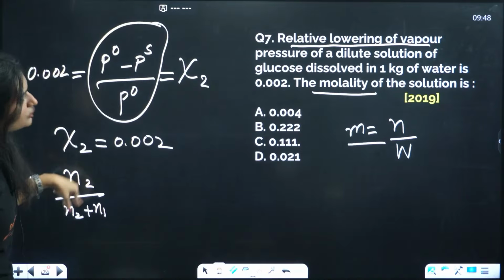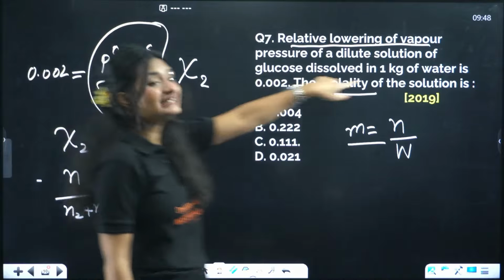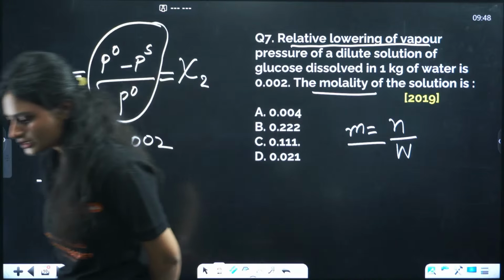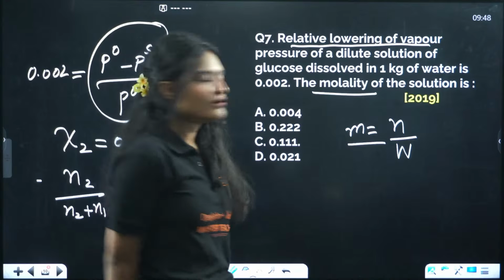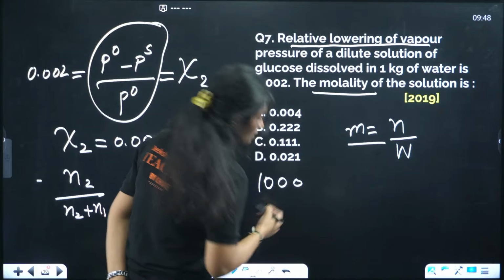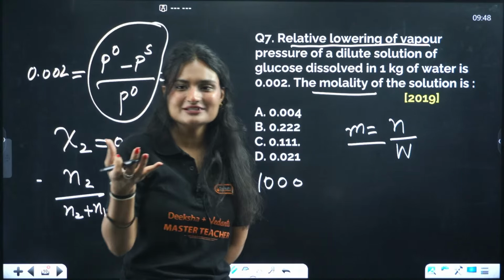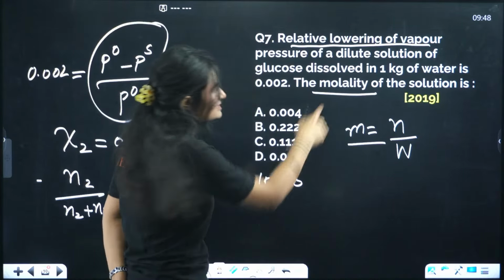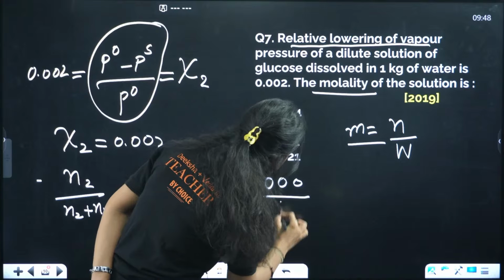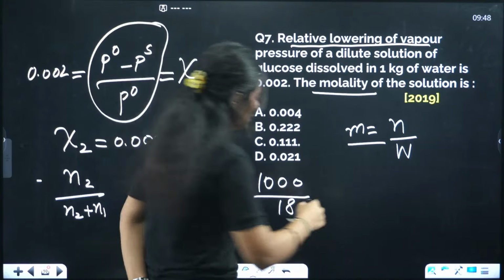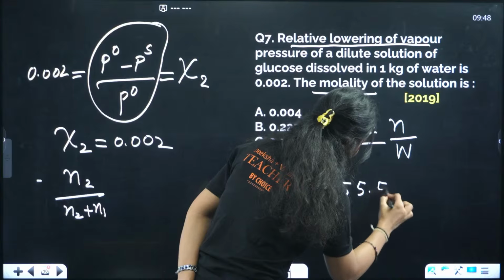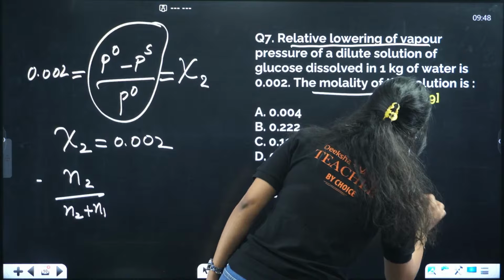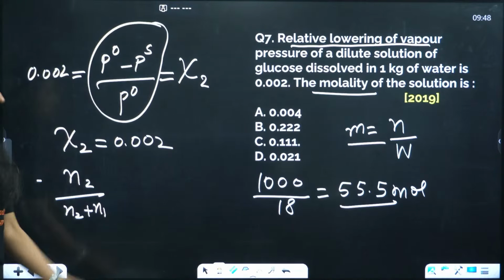How many moles of that component are there? We have no idea, but we are given 1 kilogram of water. 1 kilogram of water is how many moles? How do you calculate moles? Given mass divided by molar mass. Given mass is 1 kilogram, which is 1000 gram. Molar mass is 18 gram per mole. So that comes out to be 55.5 moles. Now what will you do?